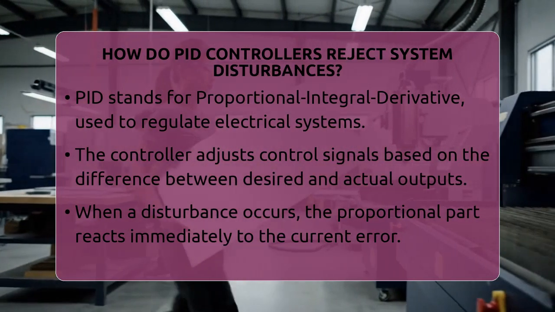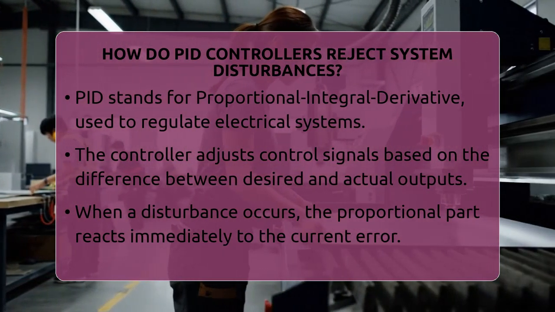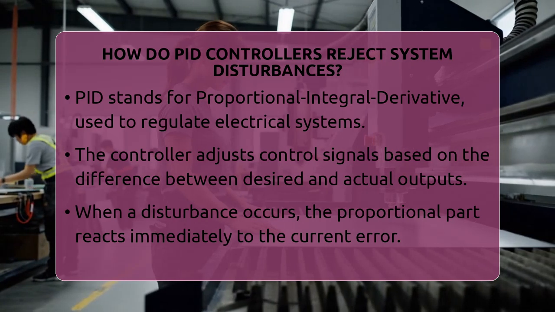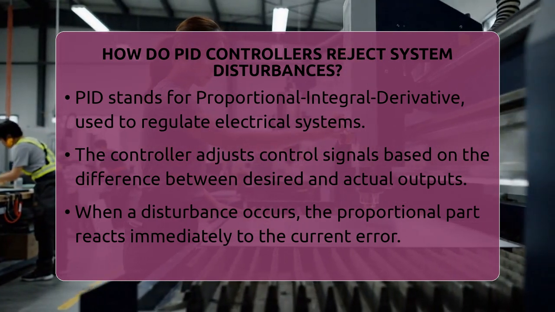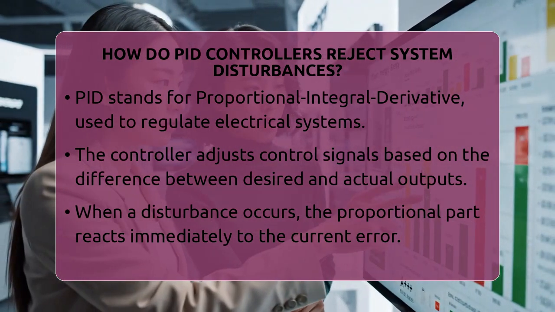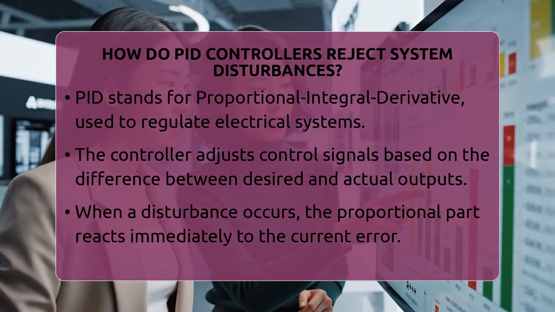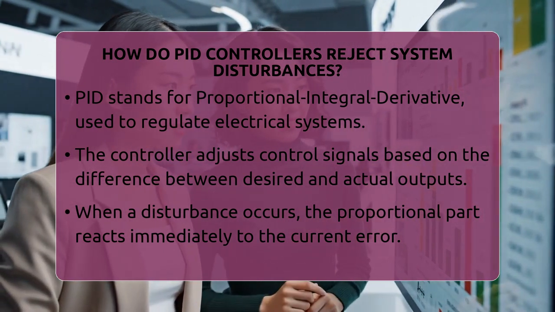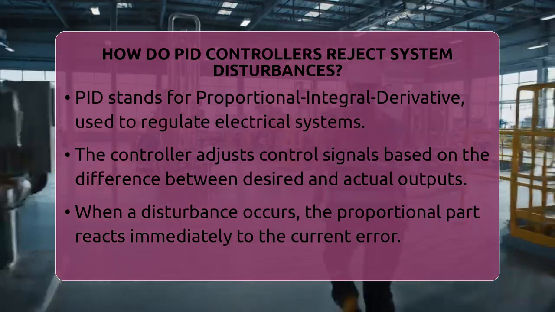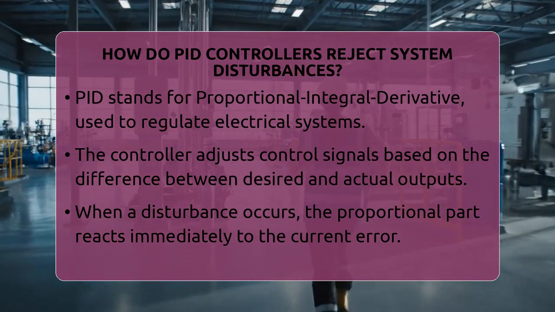How do PID controllers reject system disturbances? Imagine you're steering a boat across a choppy lake. Every time a wave hits, you need to adjust quickly to stay on course. That's similar to how a PID controller works to keep systems steady when disturbances occur.